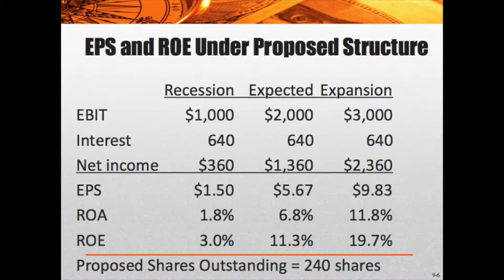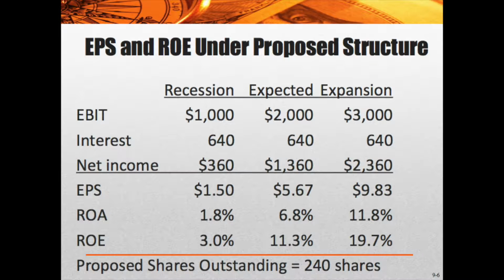What if we add debt? Now remember, debt is going to provide leverage. So if we add debt, this is under the proposed new structure. We have EBIT, which is 1,000 under recession. We have interest of 640, which reduces our net income to 360. Our earnings per share, therefore, because there's 240 shares, are $1.50. Our return on assets is 1.8%, and return on equity is 3%. So as you can see, the previous slide had an EBIT of $1,000 doing pretty well. In this case, a recession of $1,000, because we have the debt, we don't do as well.